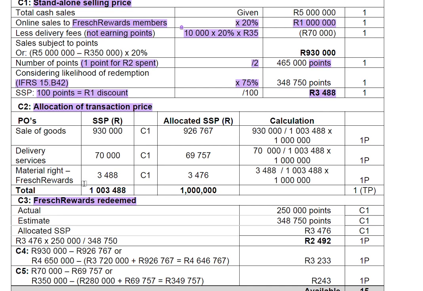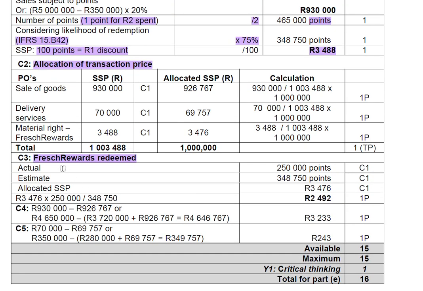We allocate that by saying 930, which is this amount, divided by the total standalone selling price, and then you multiply by the amount you're going to get. So pretty much this is the total standalone selling price, but you're not getting this amount. You're getting this amount. That is why you have to multiply by the amount you're going to get. Those are the revised allocated standalone selling prices, because this is how it should look in our books.